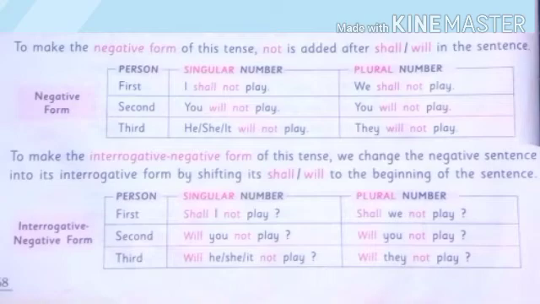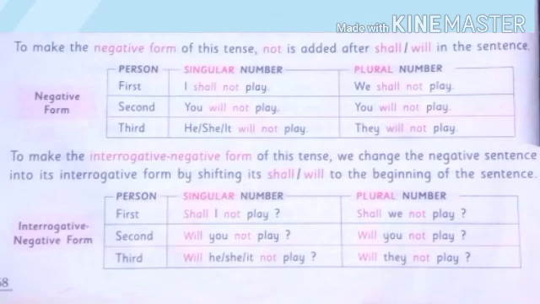To make the interrogative negative form of this tense, we change the negative sentence into its interrogative form by shifting its shall or will to the beginning of the sentence. Interrogative negative form, first person in singular number, shall I not play?